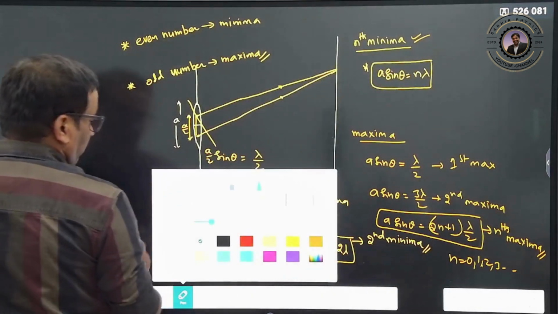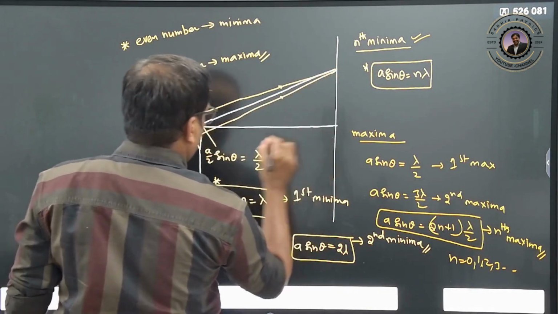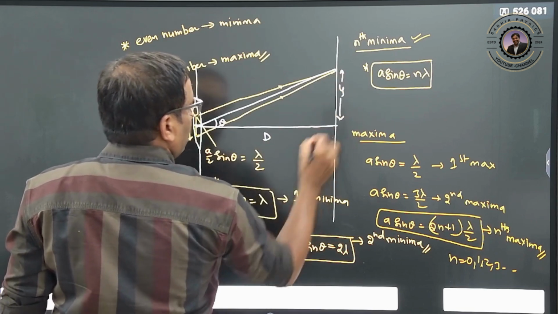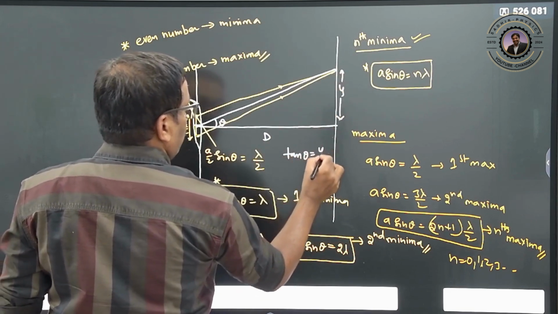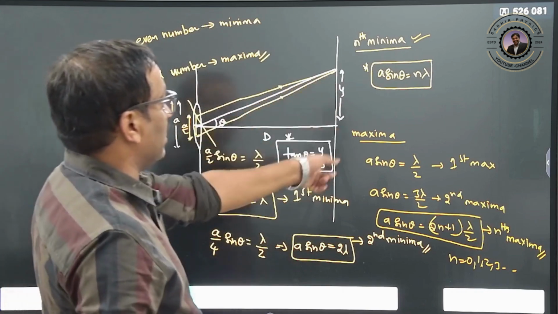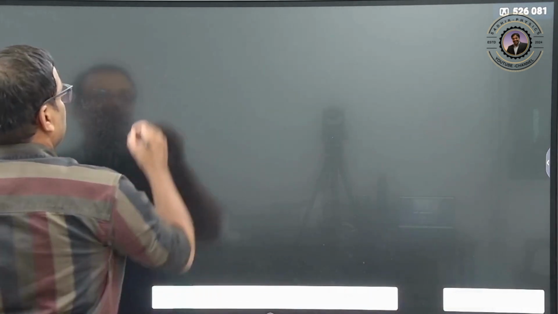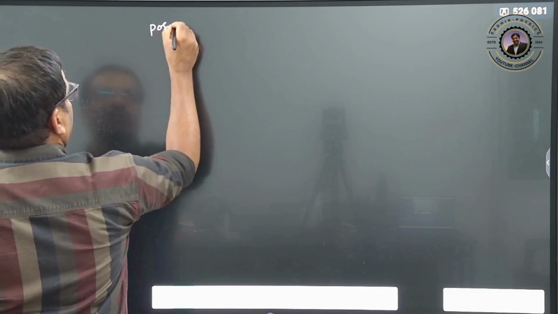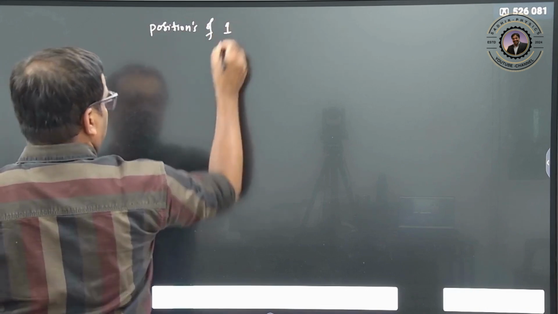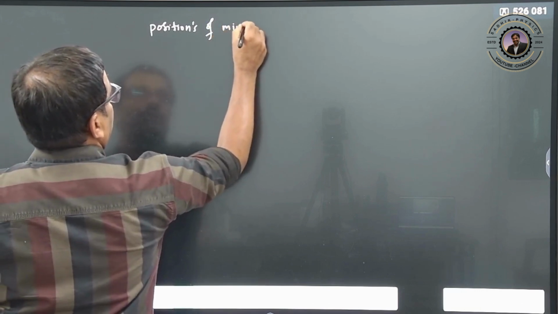Again, this path difference can be calculated as follows. This is also theta, this is d, and this is the y position. Therefore tan theta is equal to y by d. Since thetas are small, in place of sin theta I can substitute this one. Clear? So what are the positions of minimas? This is very important. Positions of minimas.